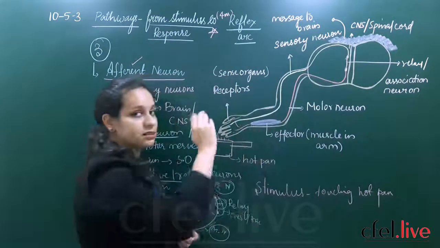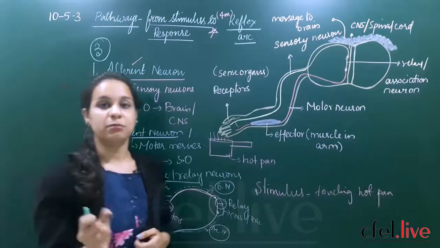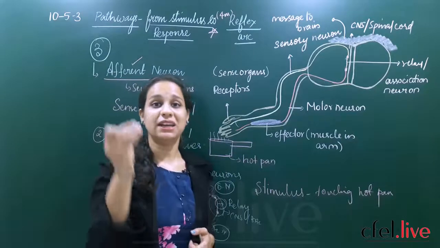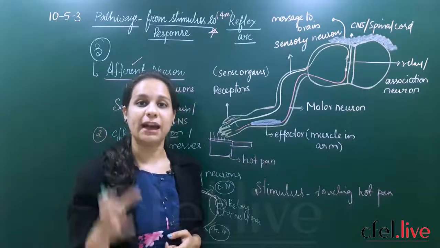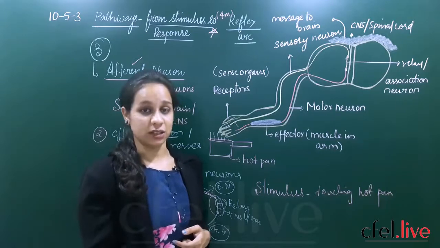So all the sensory neurons and motor neurons should have connections with the brain and the spinal cord. Then only our brain can accept the command which is given by the sensory or motor neurons, and then we can react to that situation.